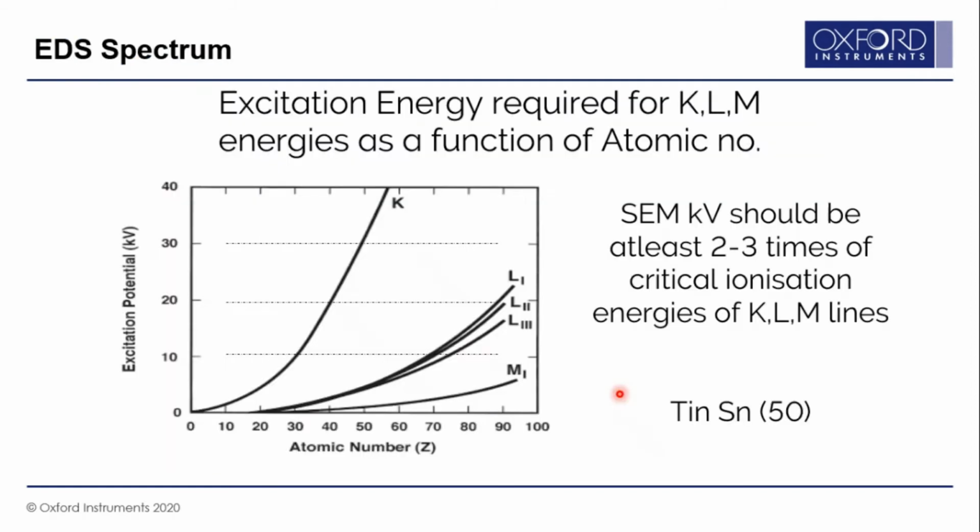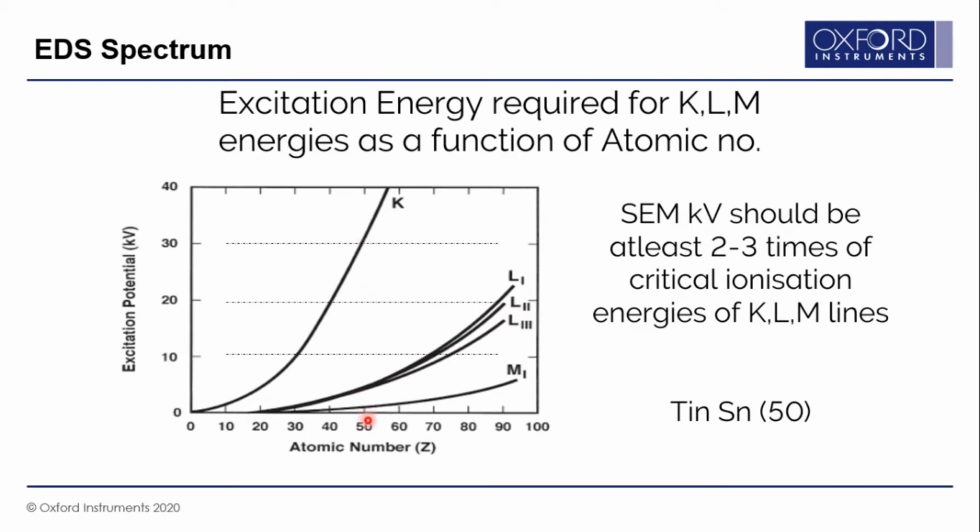There is a minimum excitation potential required to excite these K, L, and M lines. If you draw a graph of excitation potential required against atomic number, you can see that the higher the atomic number, the much greater potential you need to excite K lines, L lines, or M lines. If you take the example of tin, which has atomic number 50, you need at least 30 kV to excite the K line of tin.